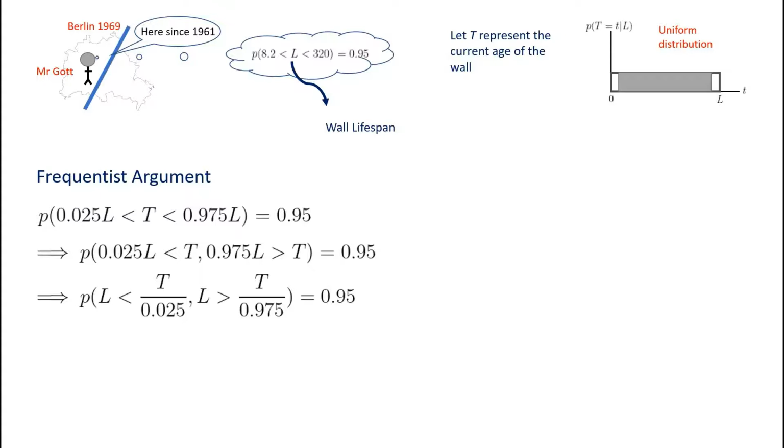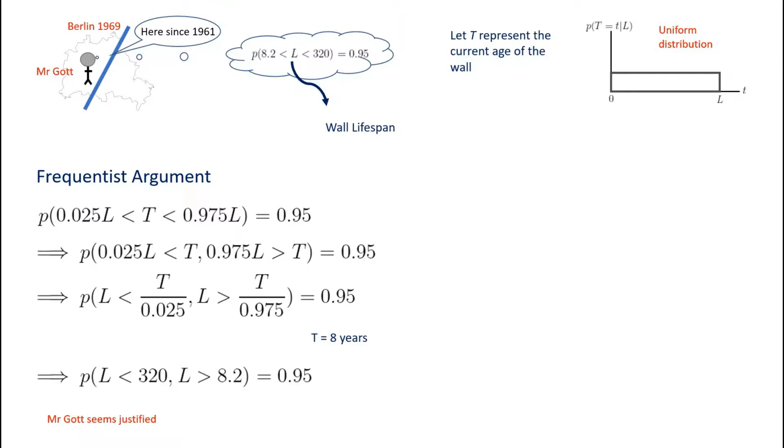For the first inequality, we divide it through by 0.025, and for the second inequality, we divide through by 0.975. And this whole probability is still equal to 95% because we haven't actually changed the probability itself. If we substitute in the fact that Mr. Gott arrived at t equal to 8 years, we get, voila, his prediction that the lifespan must be less than 320 years, but more than 8.2 years, with 95% confidence. So it seems Mr. Gott is justified.